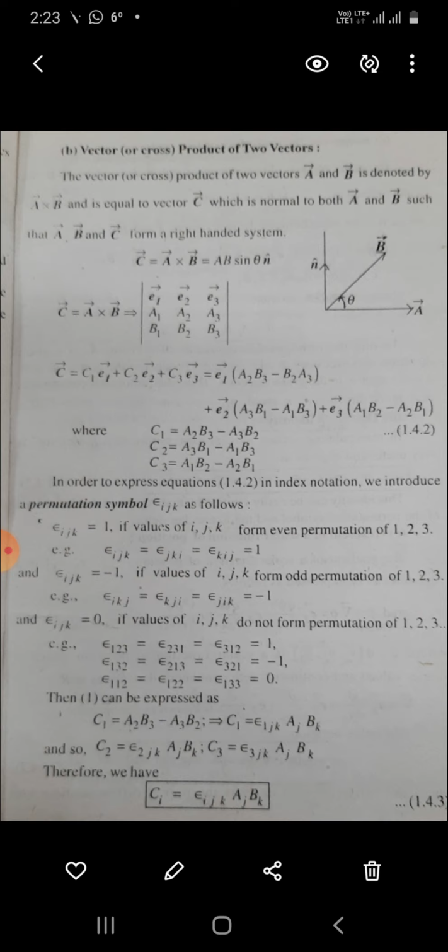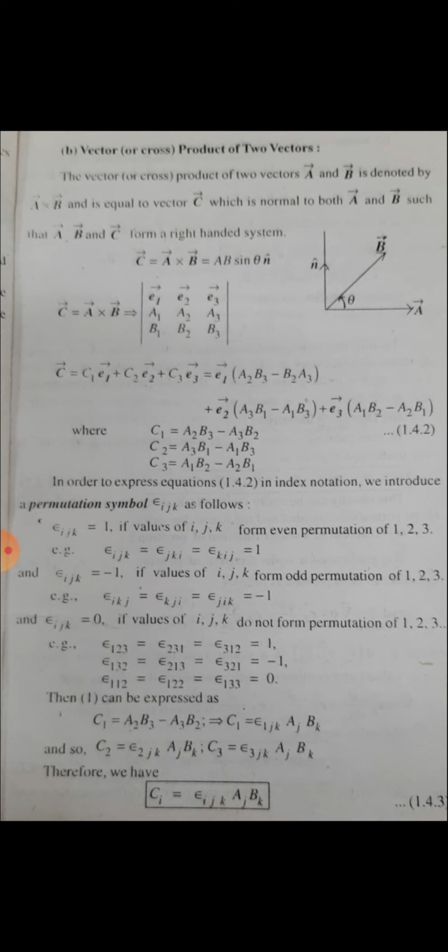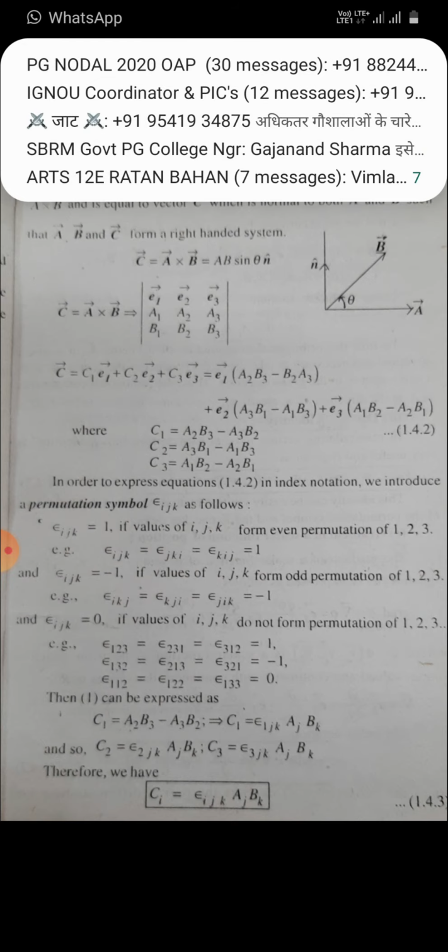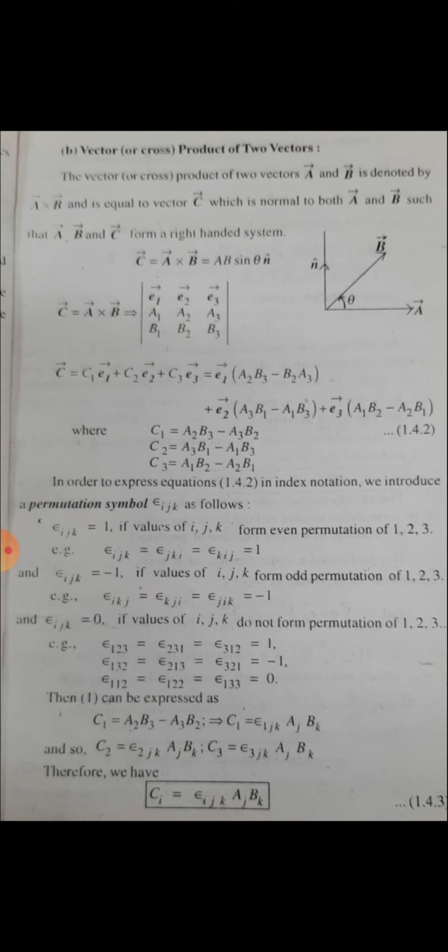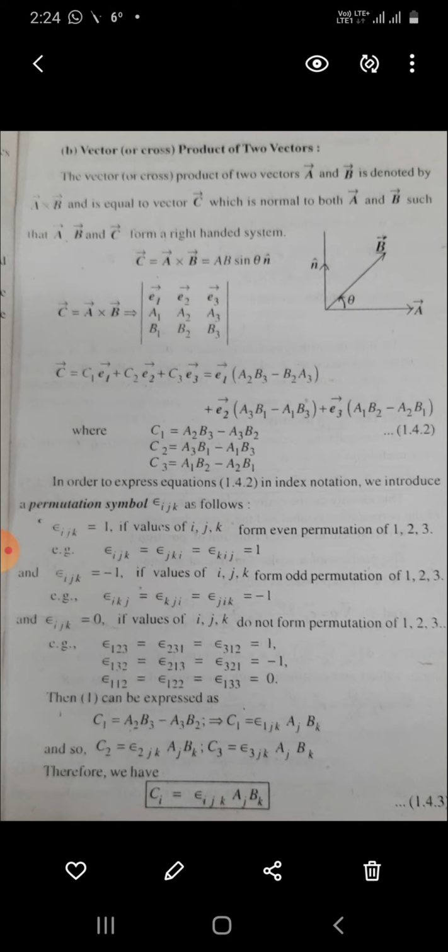is equal to the vector C, which is normal to both A and B, such that A, B and C form a right-handed system. C is equal to A cross B is equal to AB sin theta n. It is given in your book. C is equal to A cross B, and in determinant form, e1 e2 e3, A1 A2 A3, B1 B2 B3. C is equal to C1 e1 plus C2 e2 plus C3 e3.